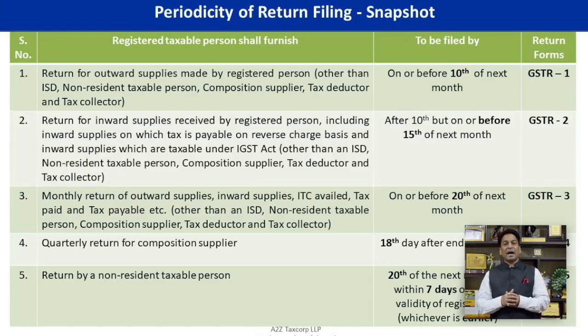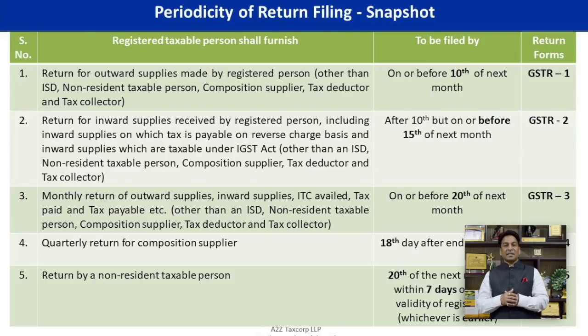Outward supply return for supply of goods or services to be filed by 10th of next month. When I say 10th of next month, for the month of July, it is due by 10th of August. Then comes inward supply return by 15th of next month, which is GSTR-2.